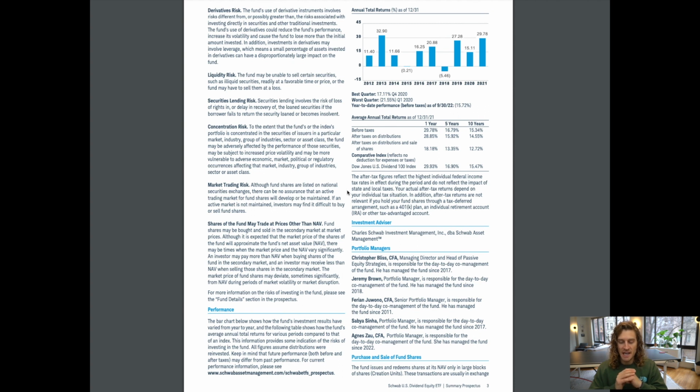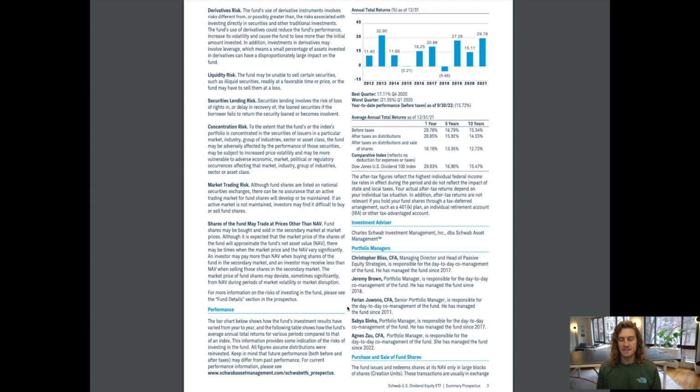In addition, after-tax returns are not relevant if you hold your fund shares through a tax-deferred arrangement, such as a 401k plan, an individual retirement account, IRA, or other tax-advantaged account. Investment advisor, Charles Schwab Investment Management, Inc., doing business as Schwab Asset Management. Portfolio managers, Christopher Bliss, CFA, Managing Director and Head of Passive Equity Strategies, is responsible for the day-to-day co-management of the fund. He has managed the fund since 2017. Jeremy Brown, Portfolio Manager, is responsible for the day-to-day co-management of the fund. He has managed the fund since 2018.